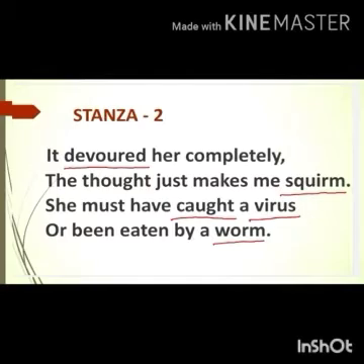She must have got a virus or been eaten by a worm. Devoured means to eat something quickly. Squirm means to feel nervous about something. Got is the past form of catch. Virus is the code which copies itself and destroys the data in your computer. Worm means a small insect with a soft body without legs or bones.